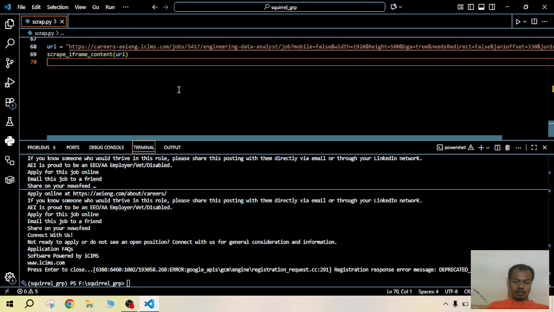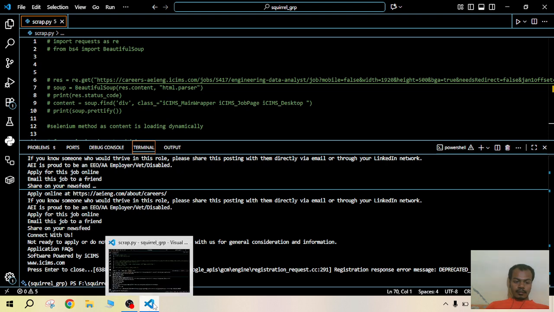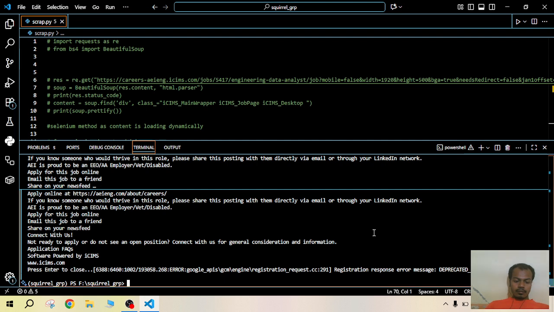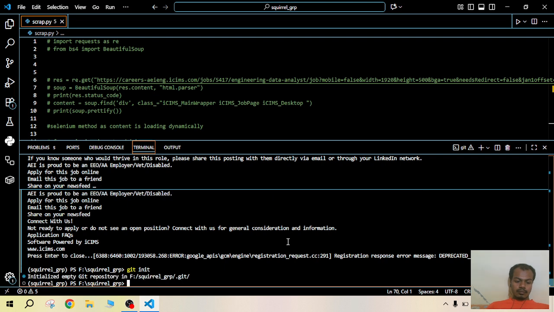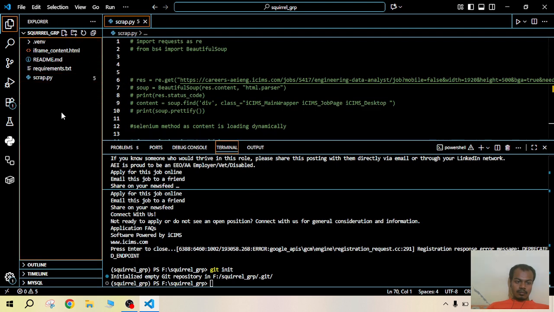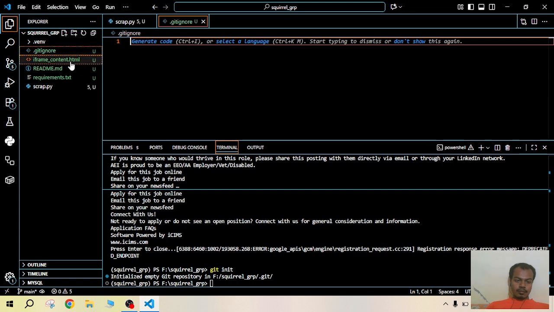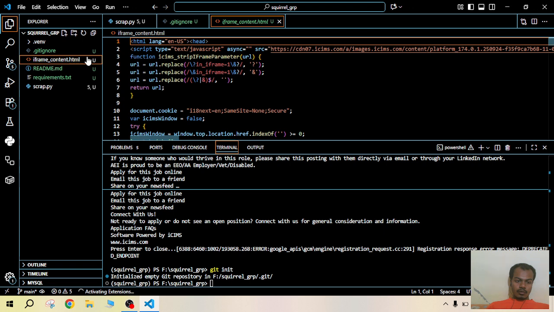I will share the git repo with you. So that's how it has been done. We don't require this.